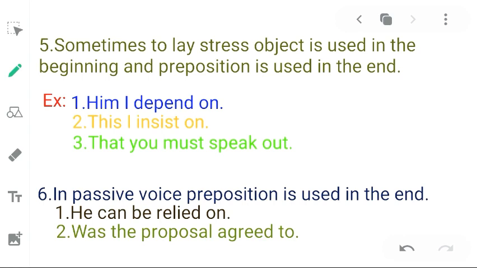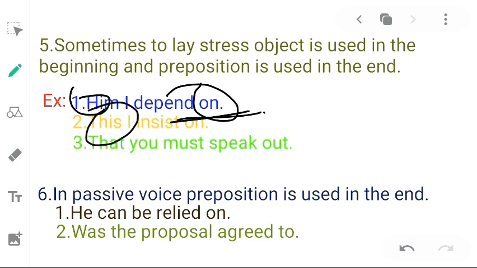Him I depend on. Here him is working as object. It has been used in the very beginning of the sentence to lay a stress, to lay emphasis. That is why the preposition has come in the end of the sentence. In the next example, this I insist on. Here this has been used as object in the very beginning of the sentence, and that is why preposition has been used in the end.